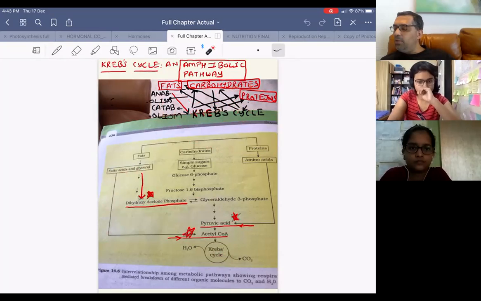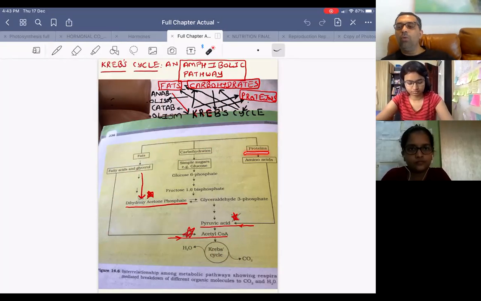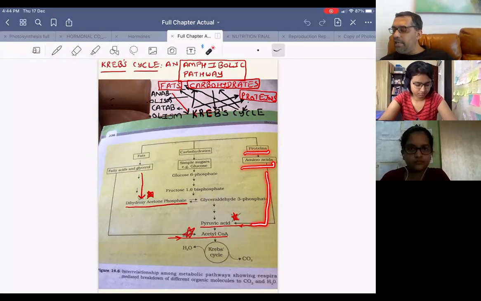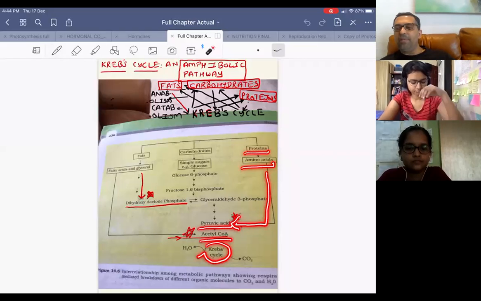Suppose first carbohydrates are used, later fats are used, and when fats are also utilized, then proteins will break down. Proteins will break down to form amino acids, and amino acids get converted into pyruvic acid, and pyruvic acid then becomes acetyl coenzyme A and gets converted by the Krebs cycle into energy, and 1 gram of protein will also give 4 kilocalories of energy.